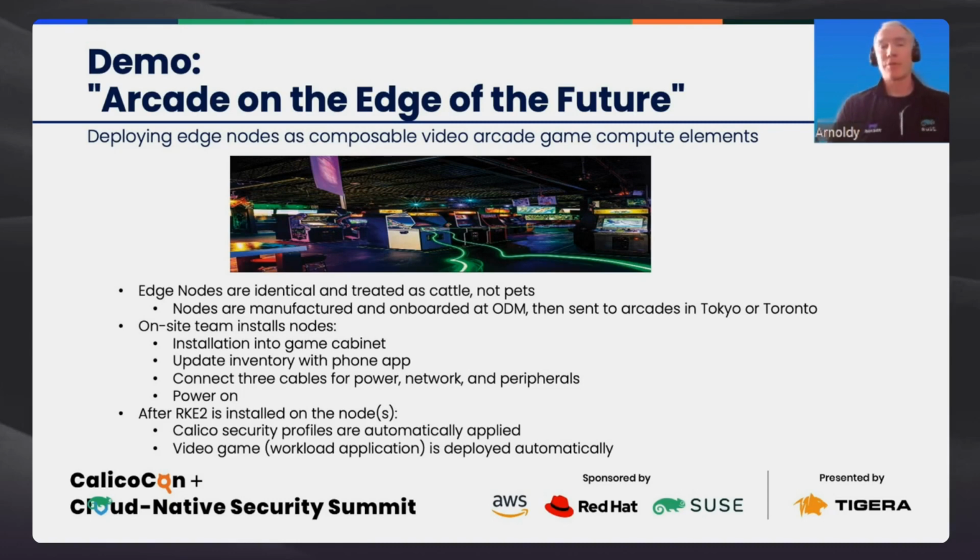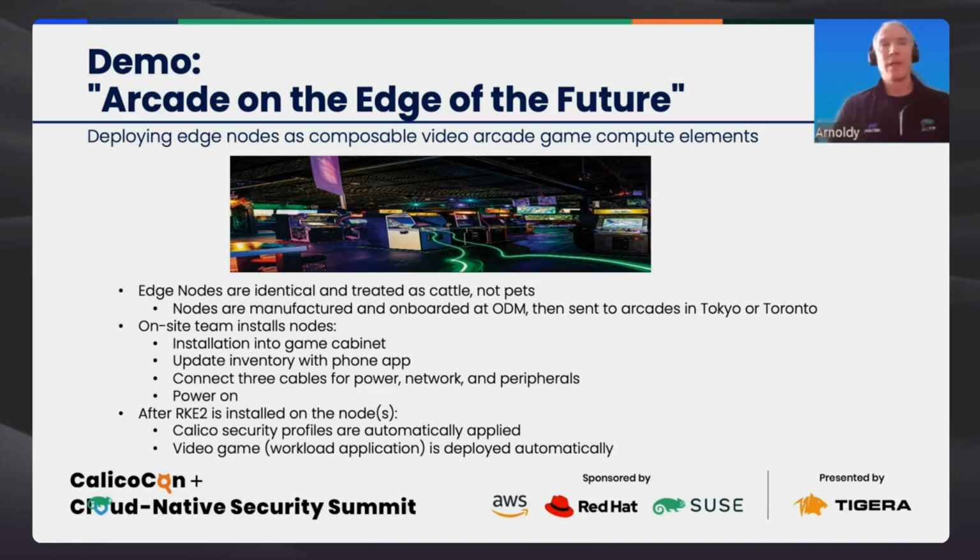Since my locations are very far away from each other, I have to make sure that I keep logistics as simple as possible. So in this case, all of my edge nodes are absolutely identical. I'm going to have the new nodes manufactured at my ODM, or original device manufacturer, and they're going to go through the onboarding process there as well. Once those nodes are ready, they can be shipped out to whichever video arcade happens to need a new node at that time. Once the node arrives, my on-site team is going to install the edge node into the video